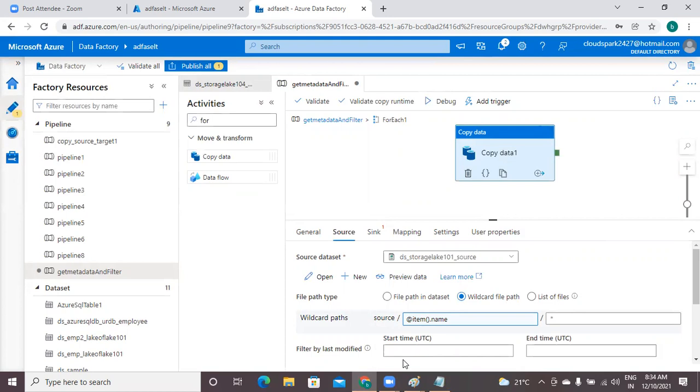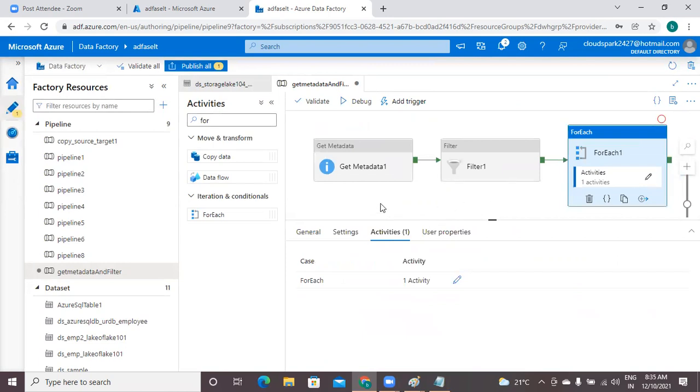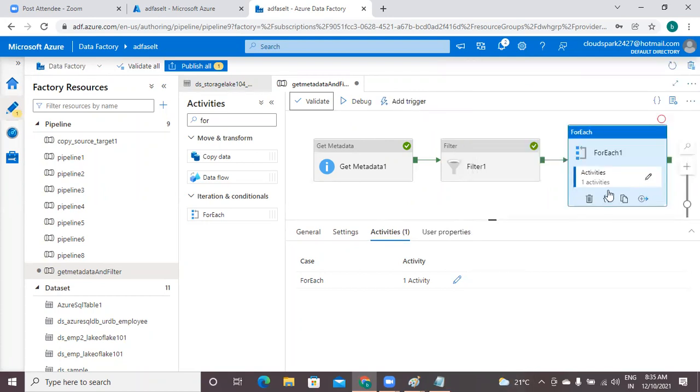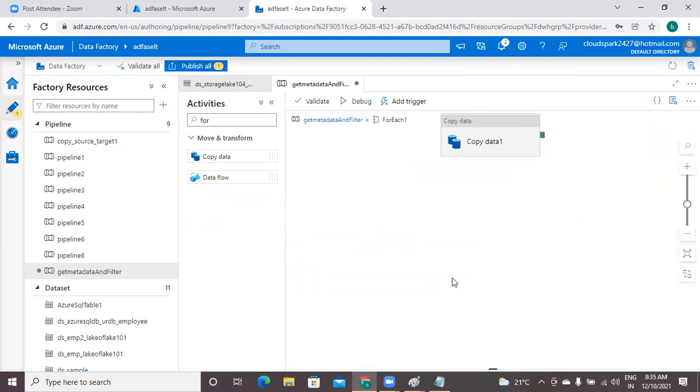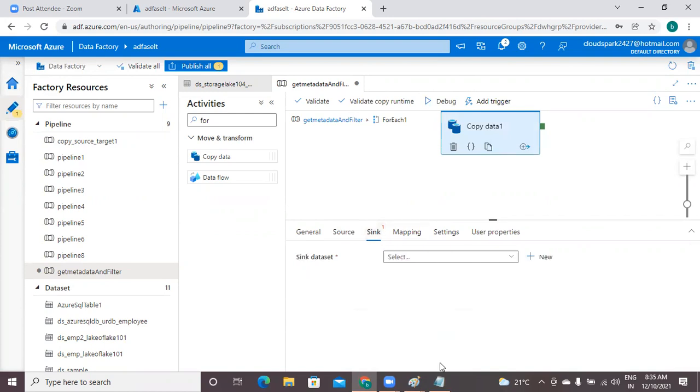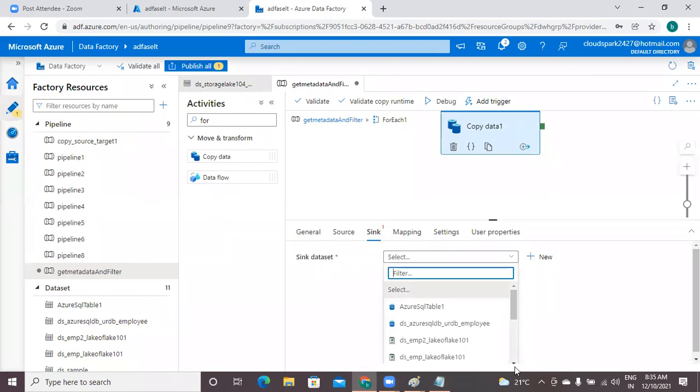Okay. Now my pipeline is ready. This is my pipeline. I'm going to validate this. Sorry, validation not completed. We forgot to configure the sink dataset. Please come back again. Under this activity, the source is completed, but sink. For the sink, we have created one separate data lake account, that is storage lake 104.